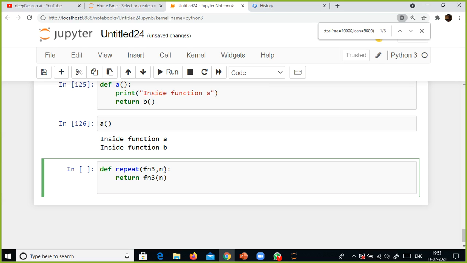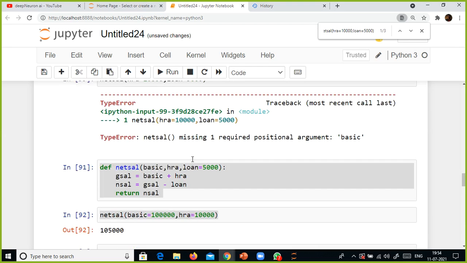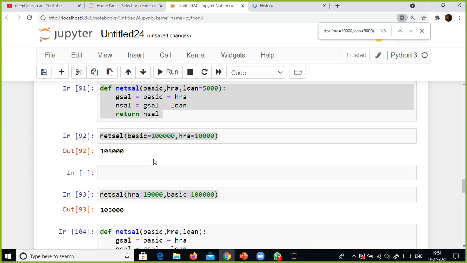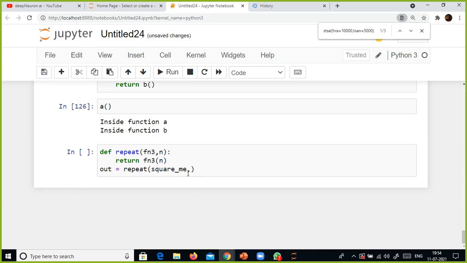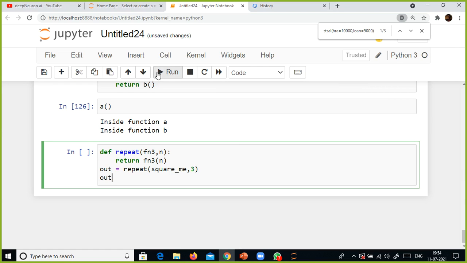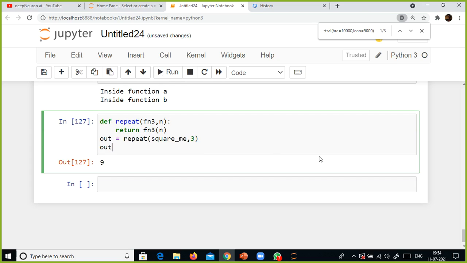We have the square me function, right? What I am going to do is say out is equivalent to the repeat function. Repeat is a function. For this I am going to pass a function, square underscore me, which I already created. I can pass square also because I already assigned square. But anyhow, square me, comma, 3 if I give. What is the output of this one? 9. What is happening here?